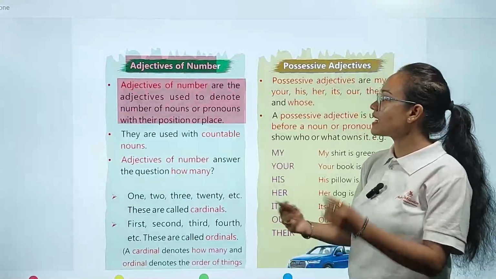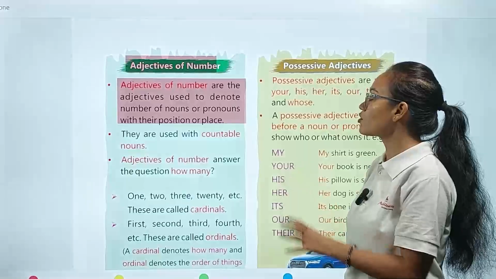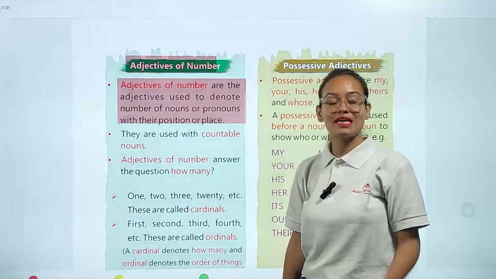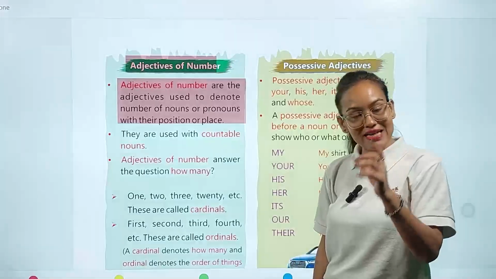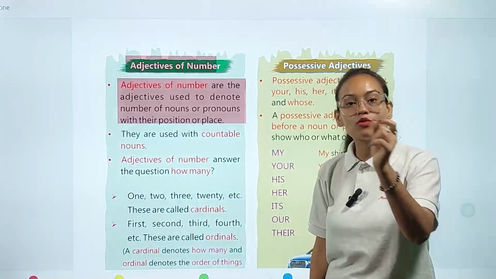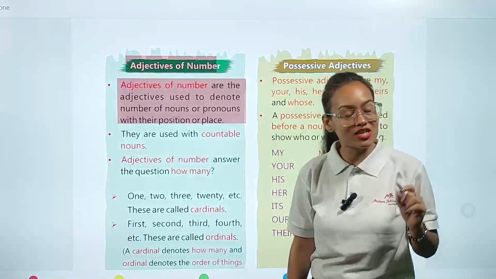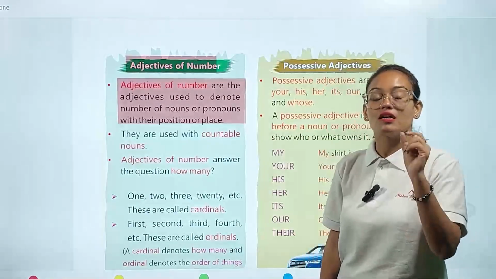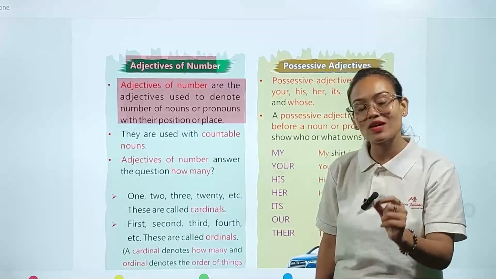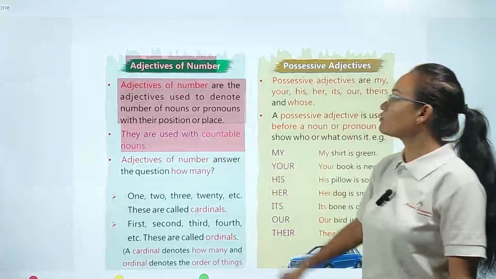Adjectives of number are the adjectives used to denote the number of nouns or pronouns, with a position or place. Adjective of number shows, my dear student, in any sentence how many noun or pronoun words are present, and about their position. Okay, so what is the meaning of adjective of number? It shows the number of noun and pronoun words present in our sentence as well as their position also. Okay, they are used with countable nouns.